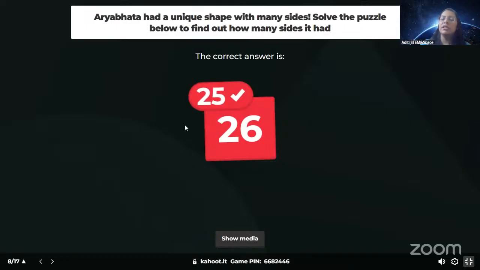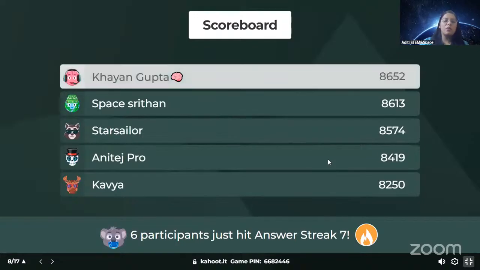So, guys, it was actually a 26-sided polyhedron, you can say. And the shape was actually called quasi-spherical, meaning almost spherical. And the whole sides were polygons that were attached together to make the complete Aryabhat satellite. Okay, so there were 26 sides to it. So with that, let's see the scoreboard. The scoreboard remains the same. Wow. And six players again have a streak of 7. That is amazing, guys. So Kayan is still on the top. Let's see the next question.